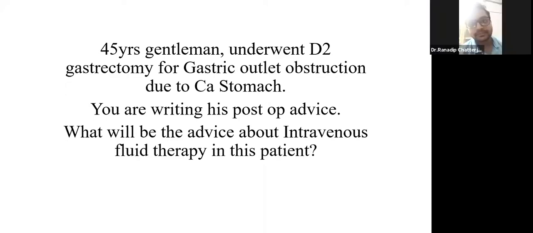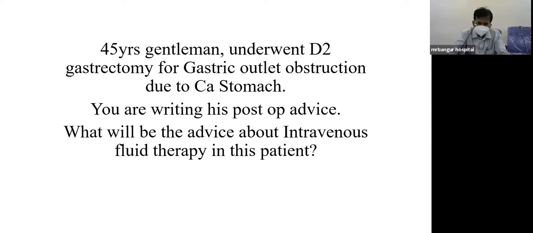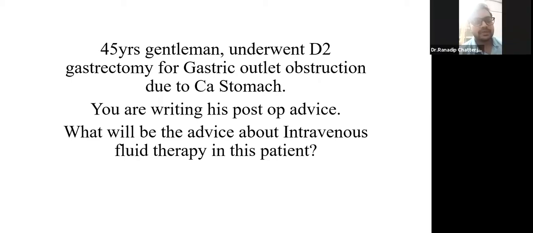Yes, sir. So how are you going to address this before you take the patient to the theater? The patient should be optimized before he is taken up for surgery. So what will be your advice for pre-op management in this patient? Sir, pre-op advice will be, we will first do routine biochemical tests, and we will correct this imbalance, and also resuscitate the patient with IV fluid for correcting the dehydration. The amount I will give depends upon the clinical status and the biochemical tests.